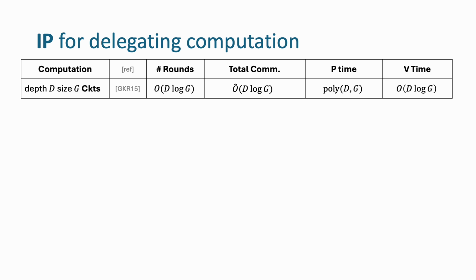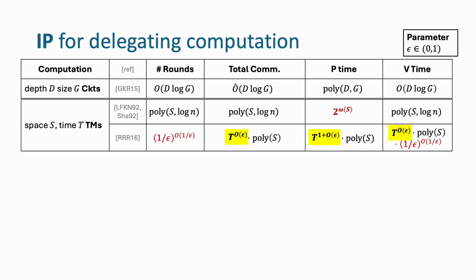The first work that studied doubly efficient proofs showed that you can verify the output of a circuit by paying proportional to its depth as opposed to its size, which would be required if you compute the circuit yourself. This is useful for very big circuits that have small depths. For Turing machines, Shamir's protocol has an efficient verifier, but an exponential time prover. In 2016, a breakthrough result showed that you can verify time T computation with an almost time T prover. Here, epsilon is a very small quantity. The downside is that the number of rounds and communication explodes if you actually set epsilon to be too small.